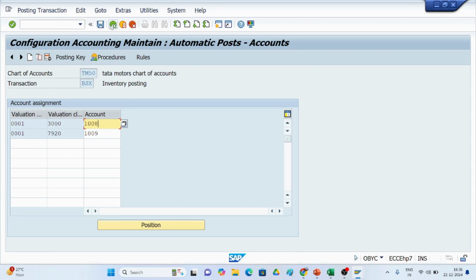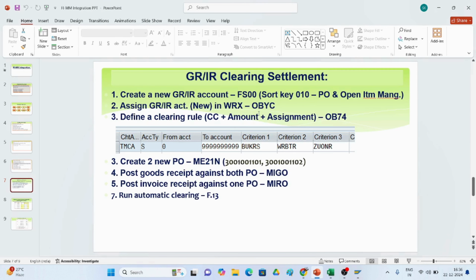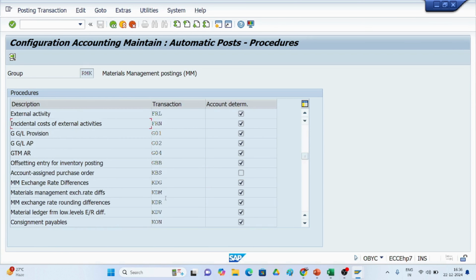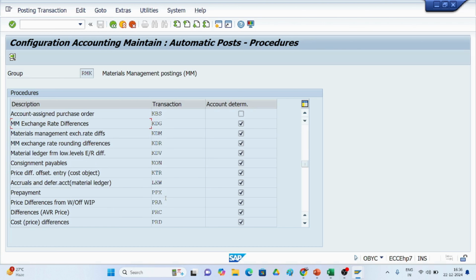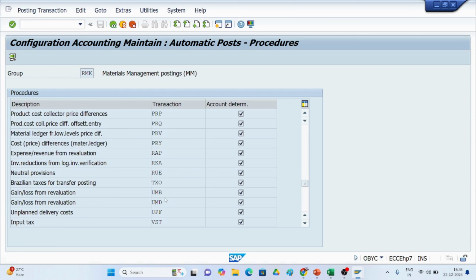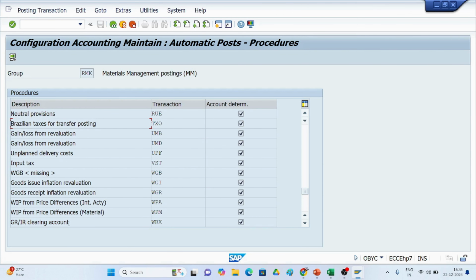So I have assigned the GL account, the stock account, in BSX for TM50. Likewise, we have to determine the account determination in OBYC. Go to OBYC again and go for WRX.